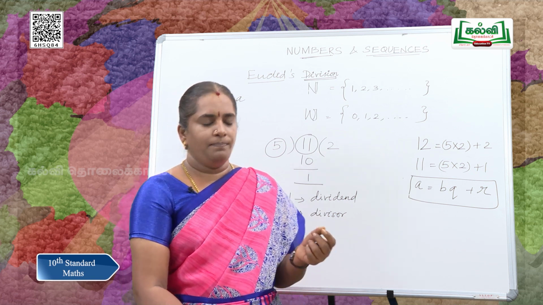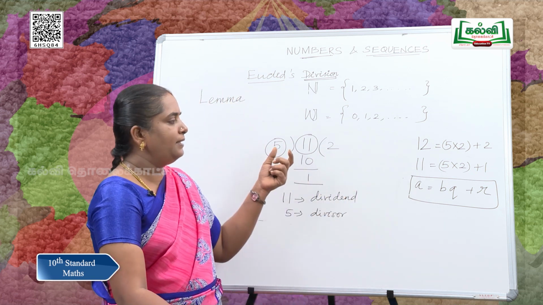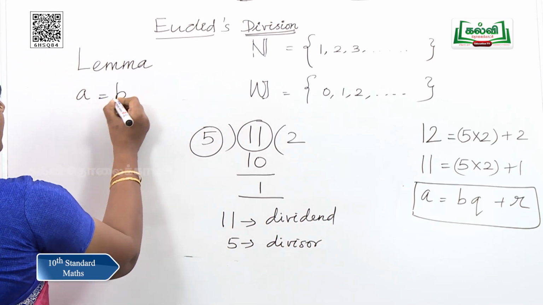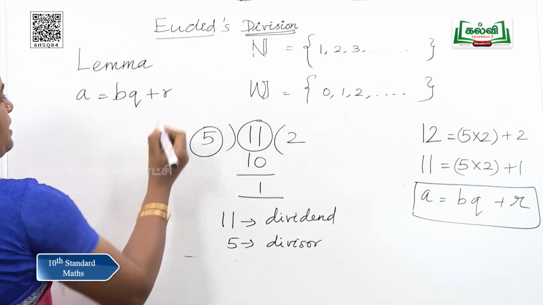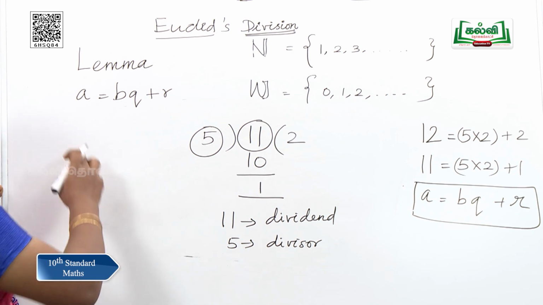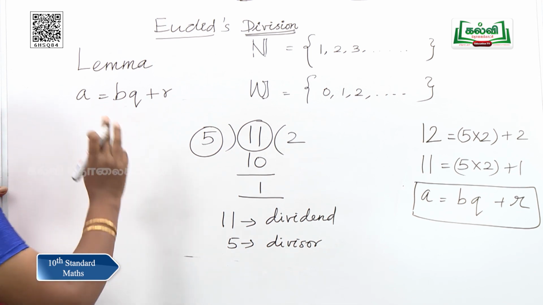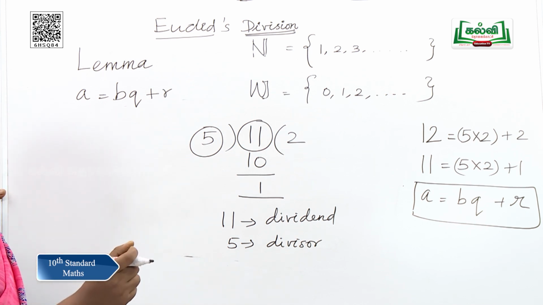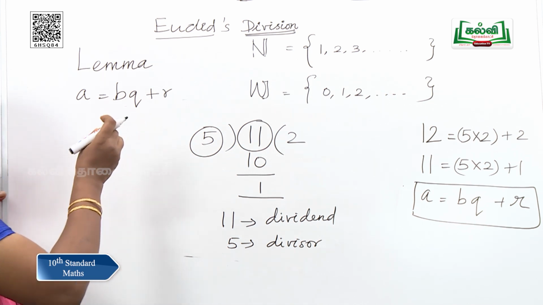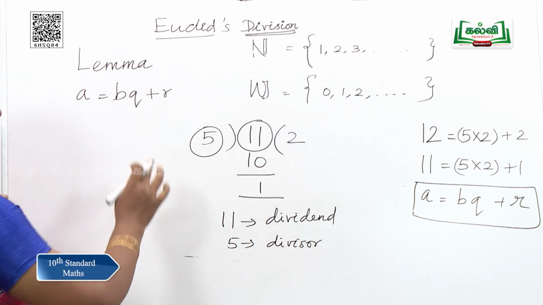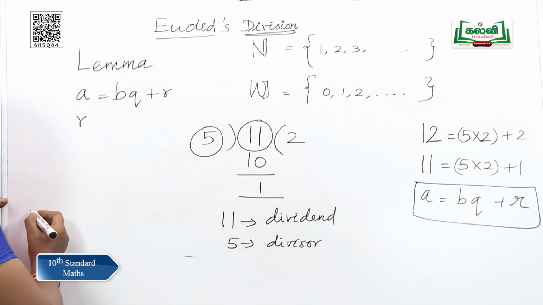We are going to define these letters: A = BQ + R is the lemma stated here, where A and B are positive integers, Q is the quotient, and R is the remainder. Q may be any positive integer or Q may be 0, but what happens to R?